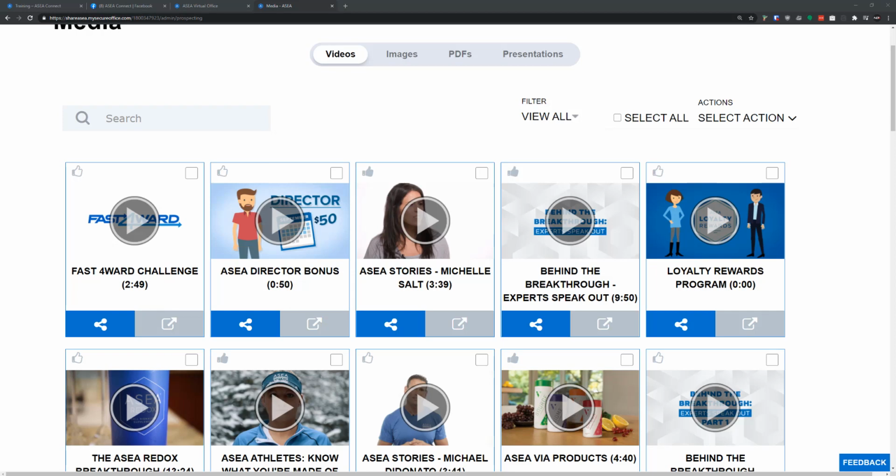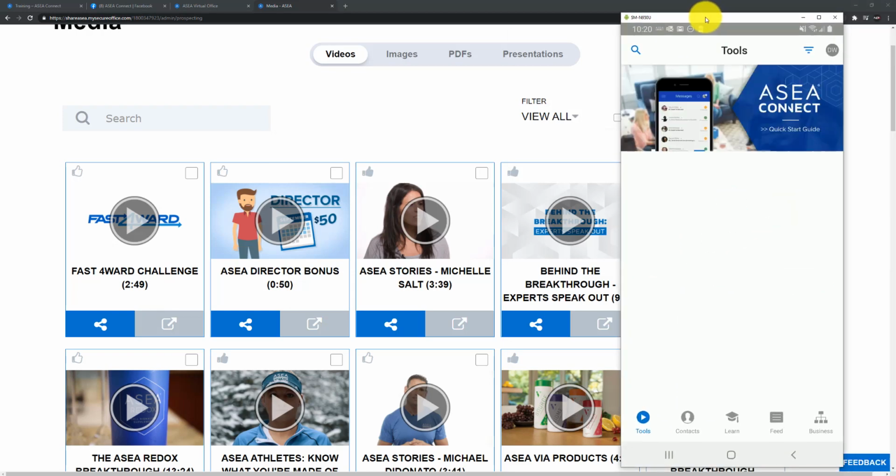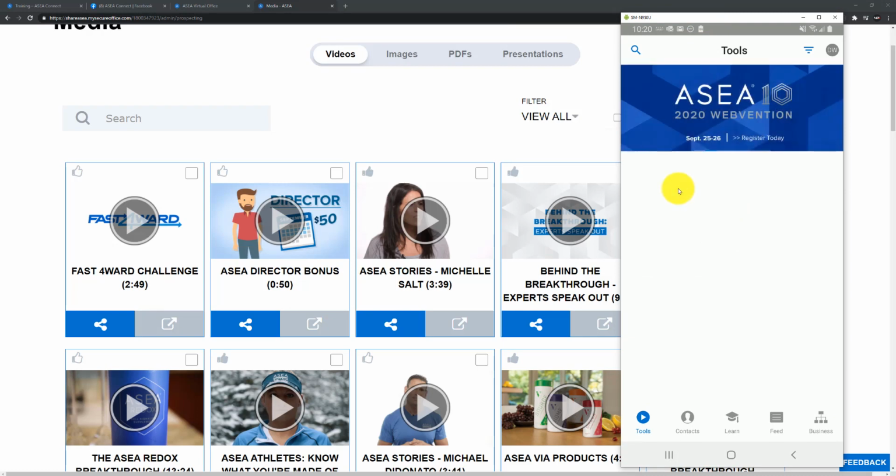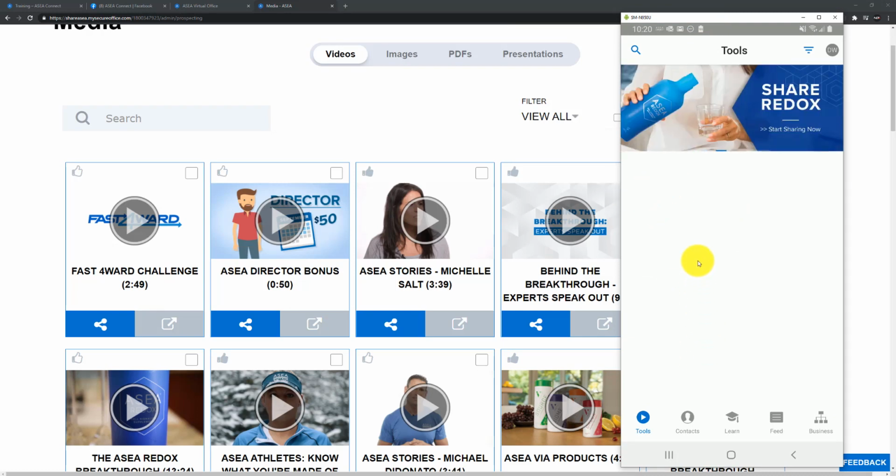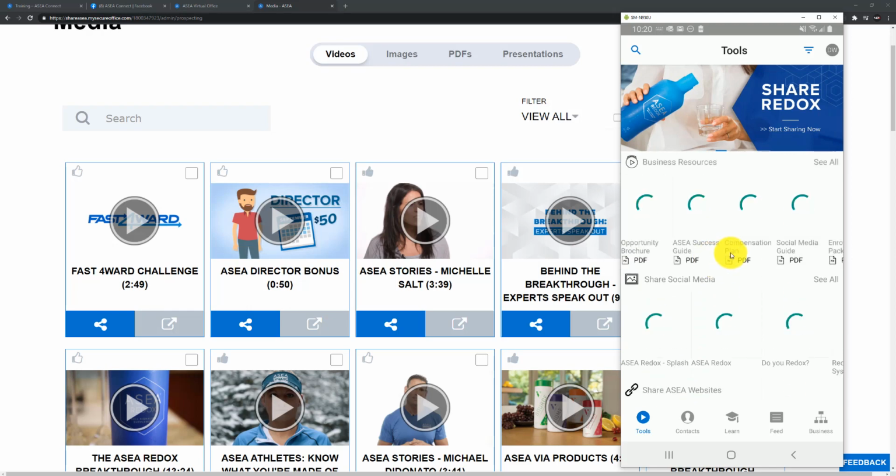Just bring in my app over here. There's one more way that you can sort through the content here, and I'm going to show you how you can do that here now. Alright, so here's our mobile app that I have here, and you can see here that we have sections laid out such as Share ASEA, Share ASEA Stories. As soon as it pulls into frame here, it takes a second.